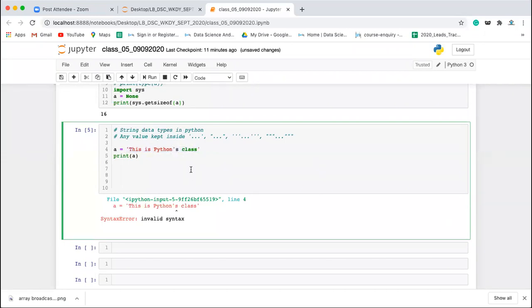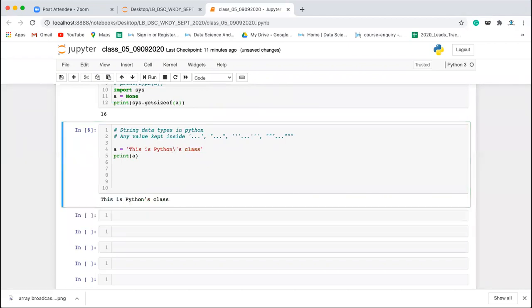Instead, if you want this apostrophe to be considered as a character, one option is to use an escape sequence, that is the backslash character. Now if you print a, it will print this apostrophe s as a character. But if you have multiple apostrophes in your string, maintaining this backslash is quite a cumbersome process. So instead of putting this into single quotation, since we have a single quotation as a character, we can keep it in double quotation. Now it will be printed, and the apostrophe s is considered as a character.